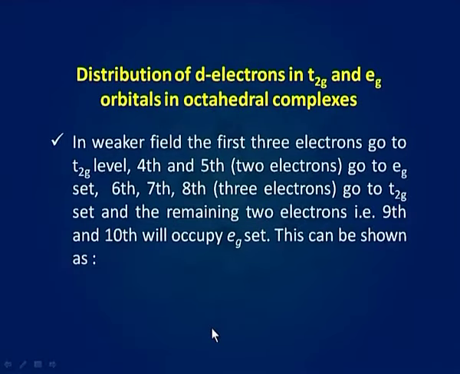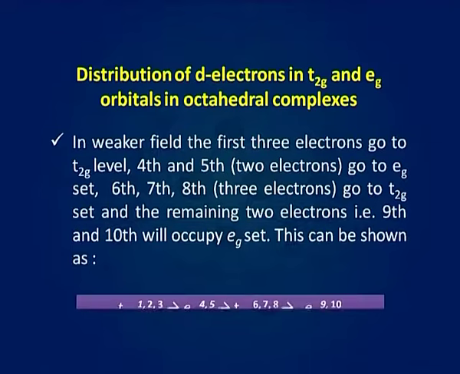Thus, in weaker field, the first 3 electrons go to t2g level, 4th and 5th go to eg set, 6th, 7th, 8th go to t2g set, and the remaining 2 electrons, that is 9th and 10th, will occupy eg set.